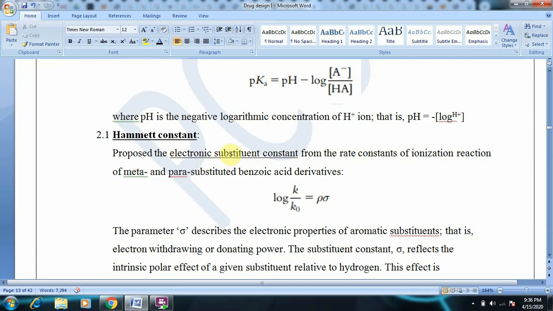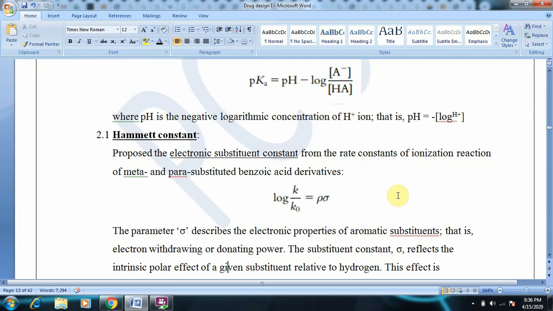And how is this electronic substituent constant calculated? It is obtained from the rate constant of ionization reactions of meta and para substituted benzoic acid derivatives. You know benzoic acid is a benzene ring with a carboxyl group, and if you place any substituent at the meta and para positions, they are called meta and para substituted benzoic acids.